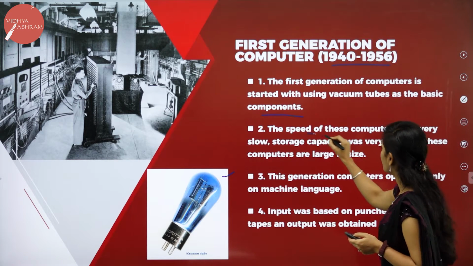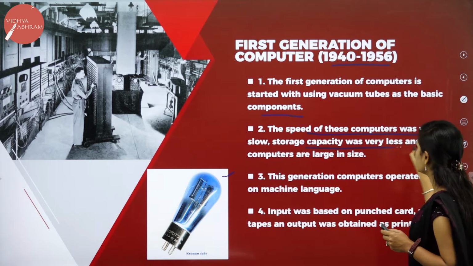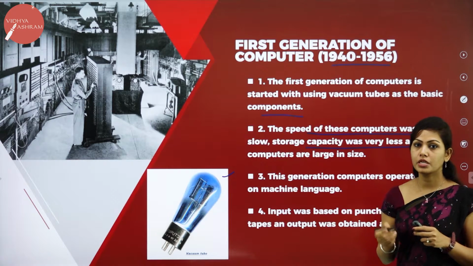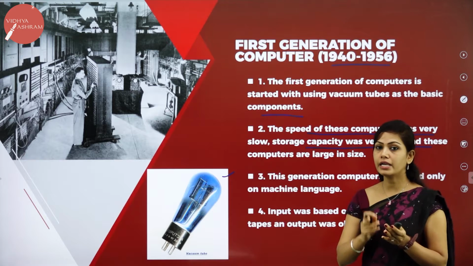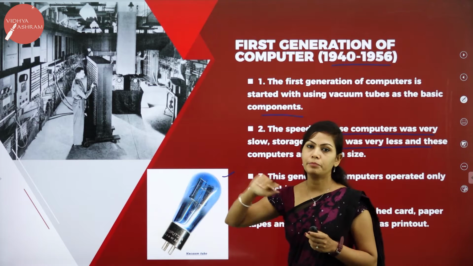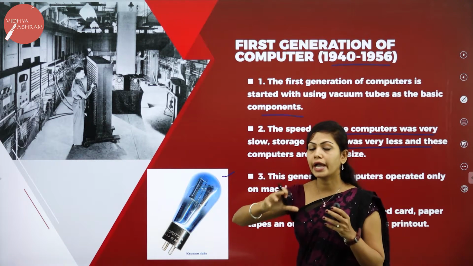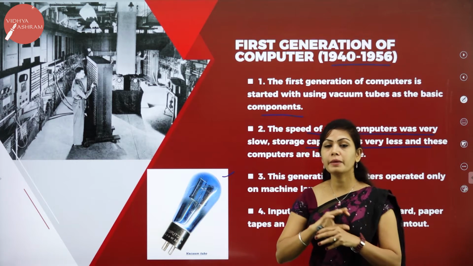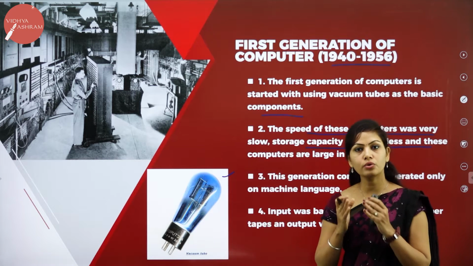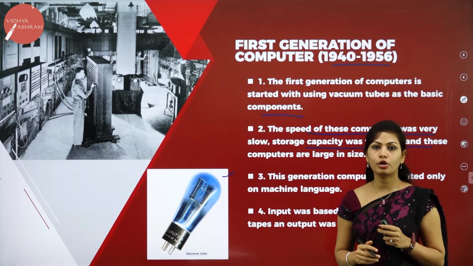The speed of these computers was very slow and storage capacity was very small compared to other generation computers. It was very big and bulky. It occupied the entire room. It was also very expensive compared to other generations of computers.